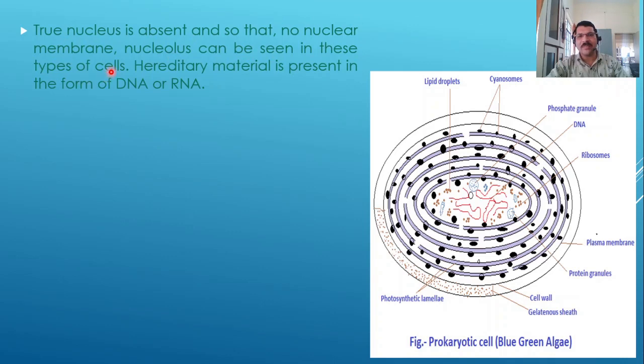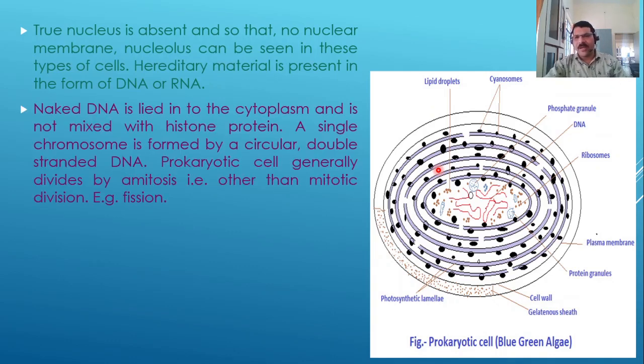This is the cytoplasm of this cell, and the genetic or hereditary material, DNA or RNA, is directly present in the cytoplasm because this cell doesn't have any nucleus. As the nucleus is absent, there is no question of nuclear membrane, nucleolus, etc. So these cells are very simple types of cells.